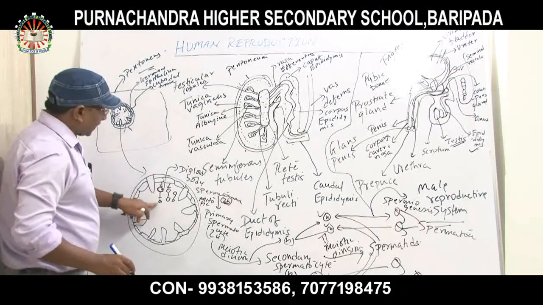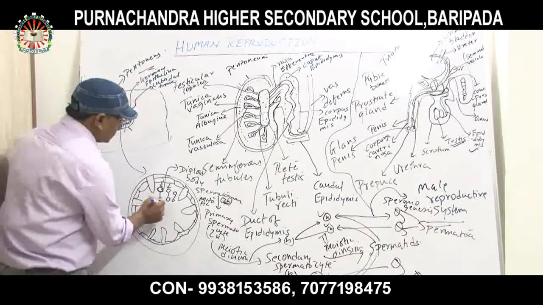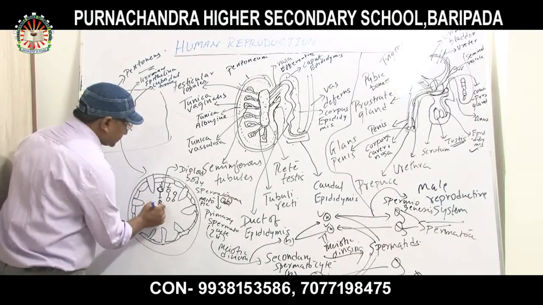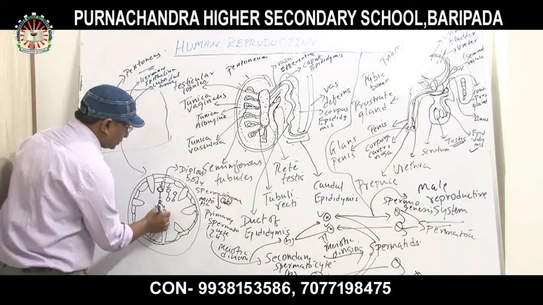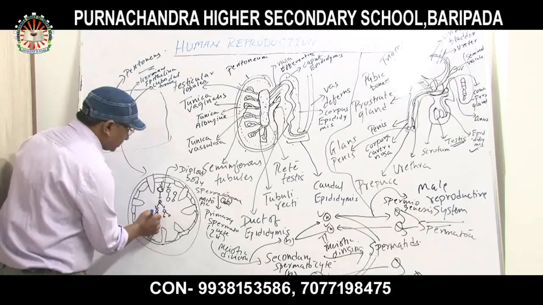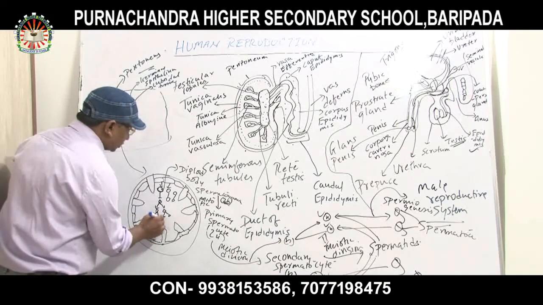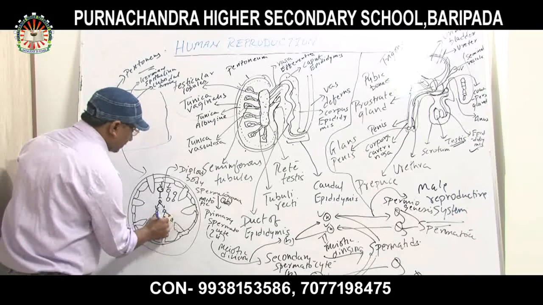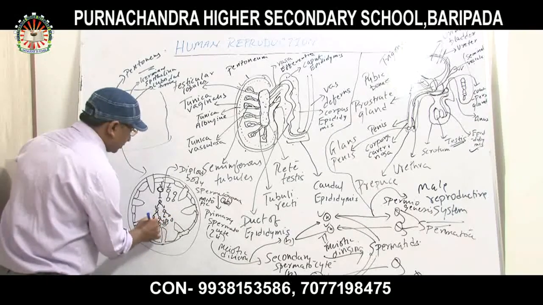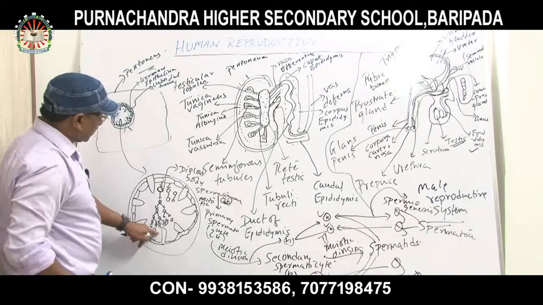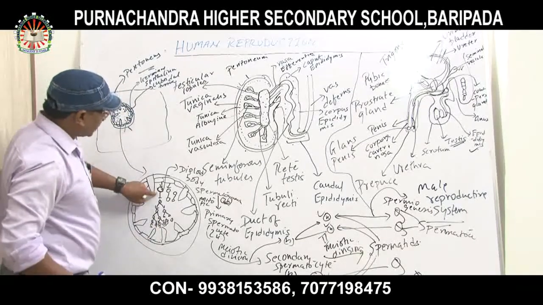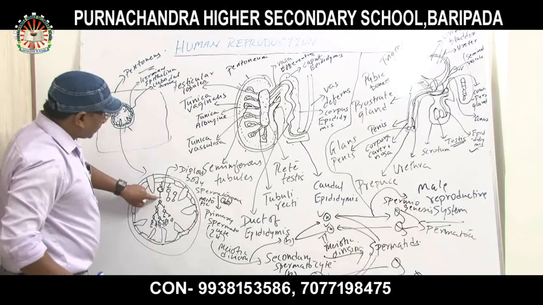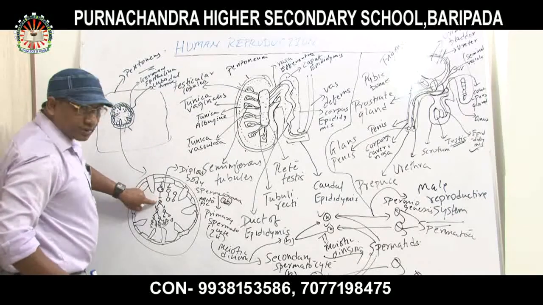So this is spermatogonia, primary spermatocytes, secondary spermatocytes, then spermatids, then spermatozoa. Clear? First, spermatogonia undergo mitotic divisions to produce primary spermatocytes.